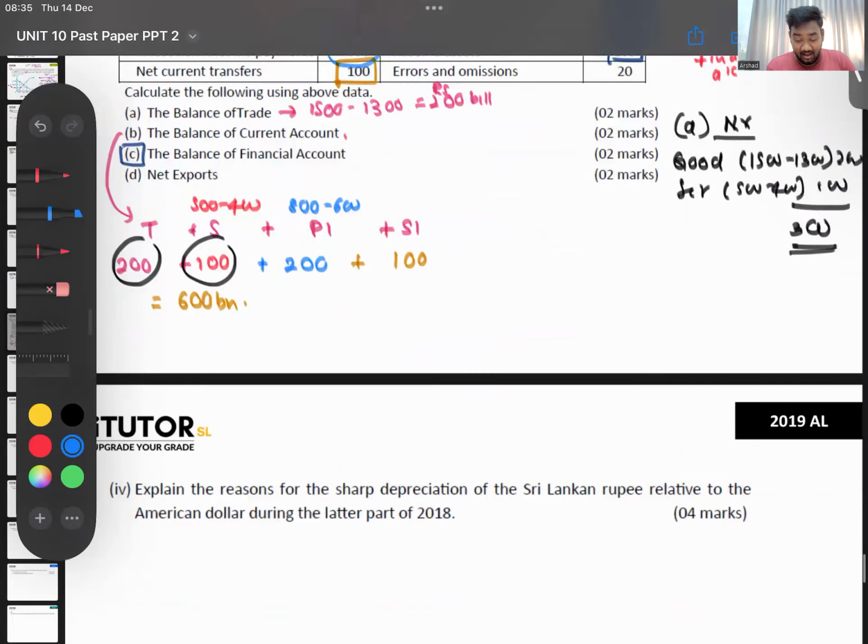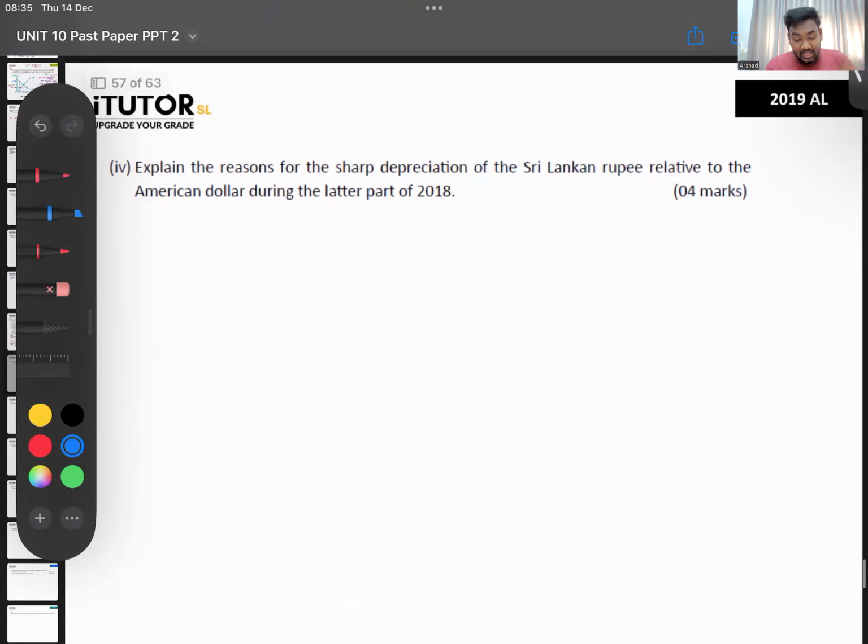Right. There is another one. Explain the reasons for the sharp depreciation of the rupee relative to the American dollar in the latter part of 2018. Now, this is why I was very disappointed. In 2019 A-level paper, in 2018, our rupee depreciated, but not a very big depreciation. Then from, I can't remember the exact amounts, from around 150 to 170 odd, I think, if I'm not mistaken.